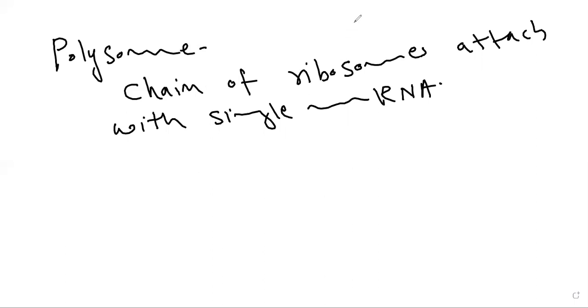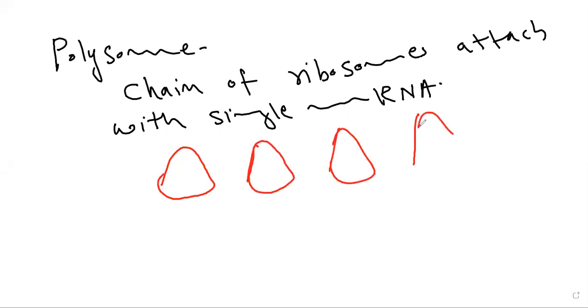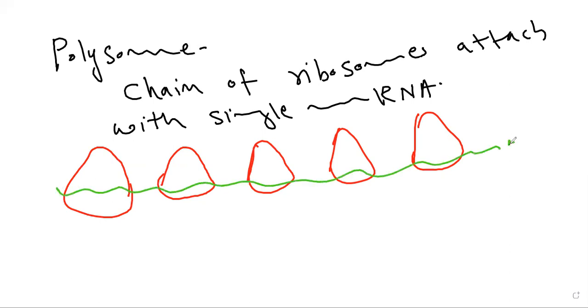So this is the chain of ribosomes. This is one ribosome, this is the second, this is the third, and this one is the fourth. This is messenger RNA, and these are ribosomes. When a group of ribosomes attach with a single messenger RNA, this unit is called a polysome. A polysome is a group of ribosomes attached to a single messenger RNA.